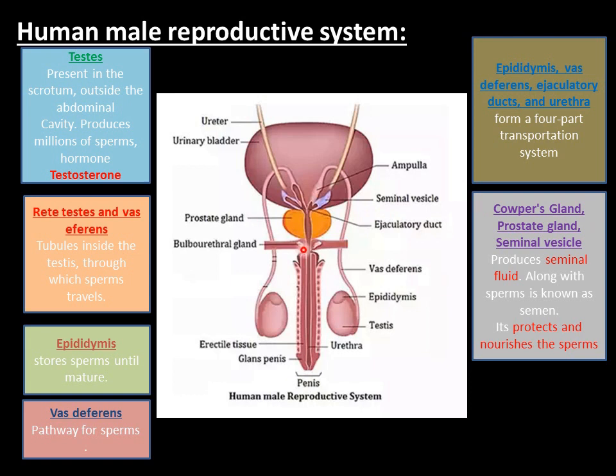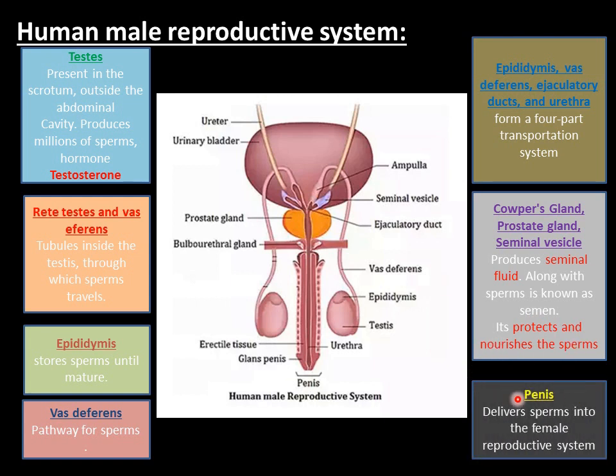Then there is Cowper's gland present here. These are Cowper's glands. Then the prostate gland and seminal vesicle. These produce seminal fluid, a fluid which is very important for the transportation of sperms and nourishment of sperms. So along with sperms, seminal fluid is produced, which is known as semen. Seminal fluid is produced by Cowper's gland, prostate gland and seminal vesicle. And this semen protects and nourishes the sperms.